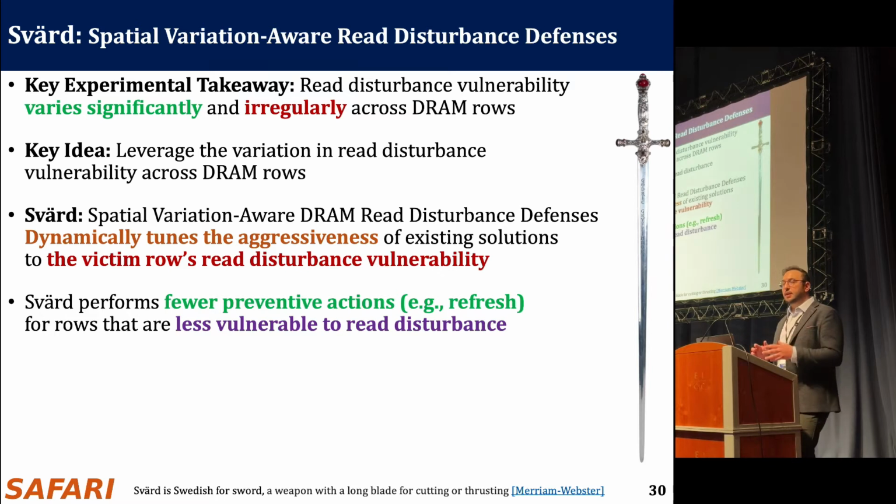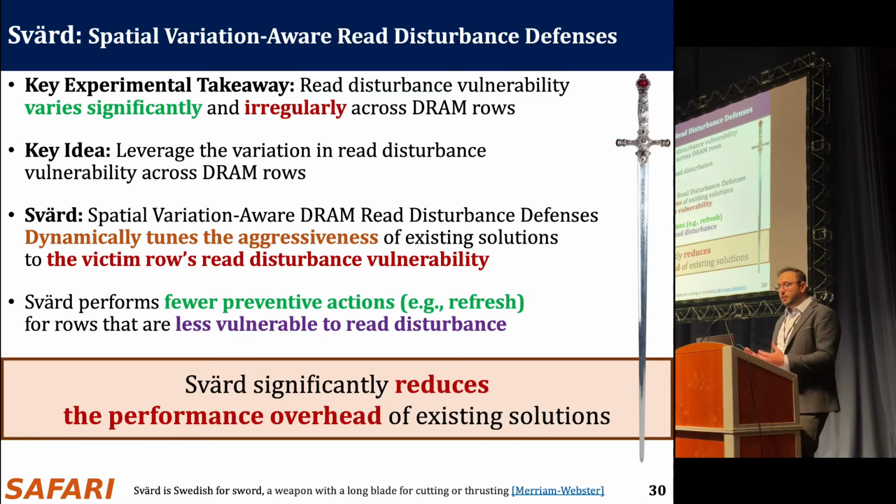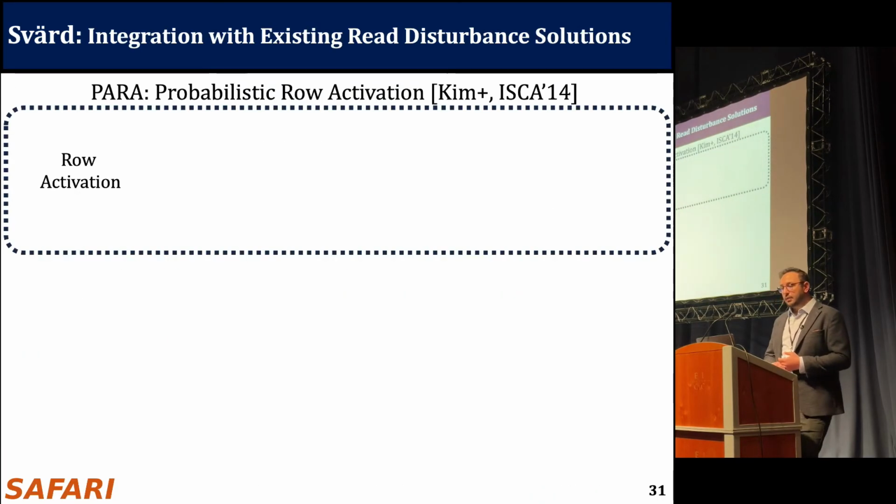And what it essentially does is that it performs fewer preventive actions, such as performing preventive refreshes to a victim row if the victim row is less vulnerable to read disturbance. By doing so, SVART significantly reduces the performance overhead of existing solutions. And SVART can be integrated in many existing read disturbance solutions.